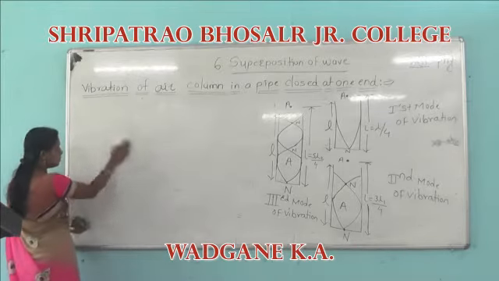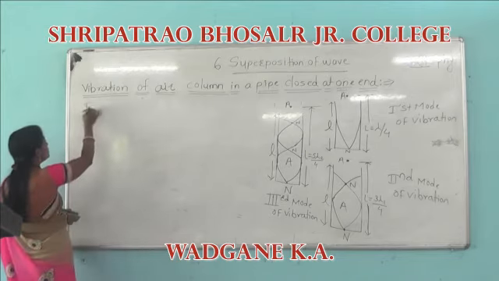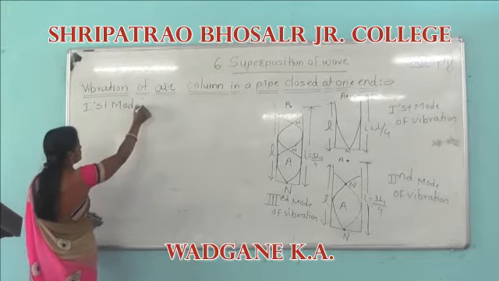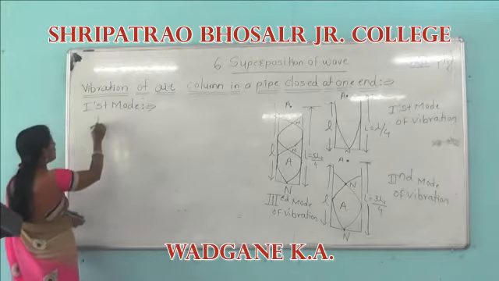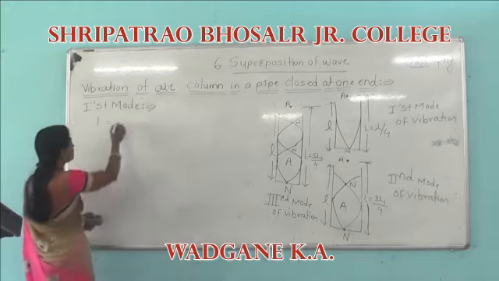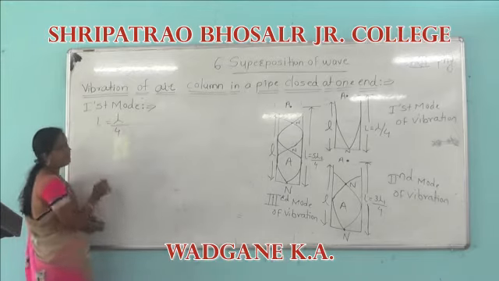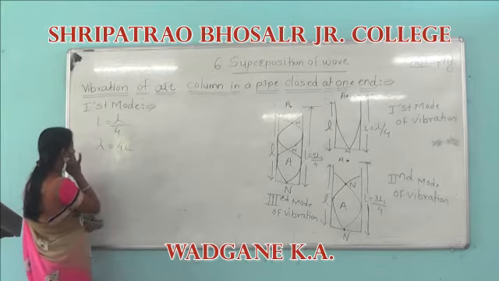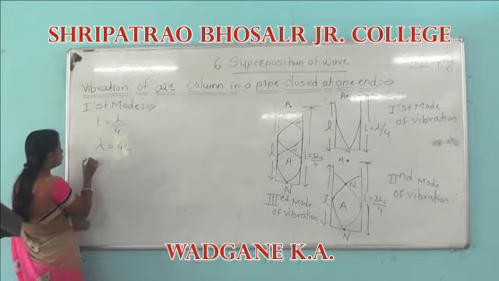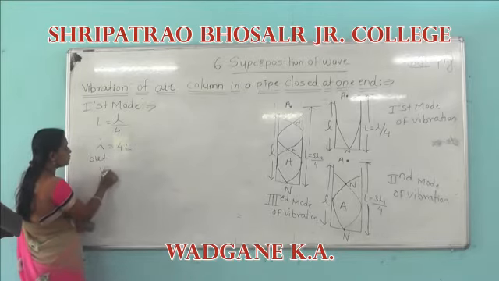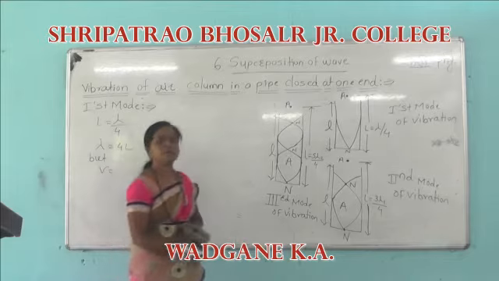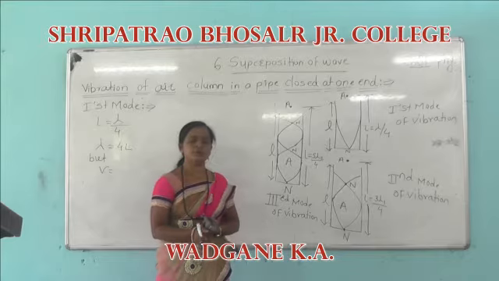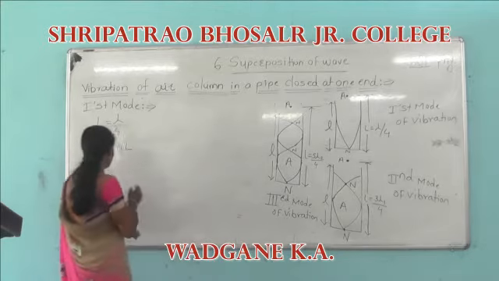After that, for the first mode we have to consider here L is equal to lambda by 4, so lambda is equal to 4L. We know that V is equal to n lambda, where V is velocity, n is fundamental frequency, lambda is wavelength.